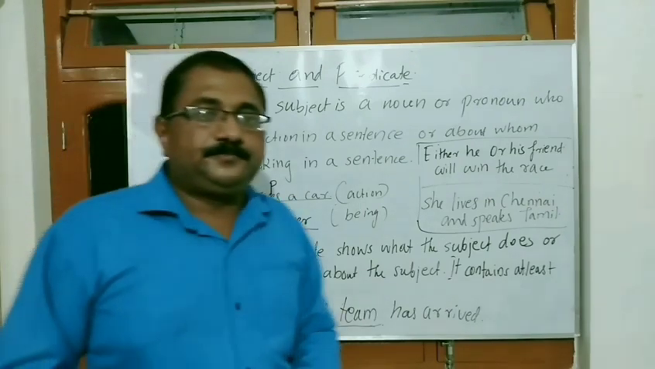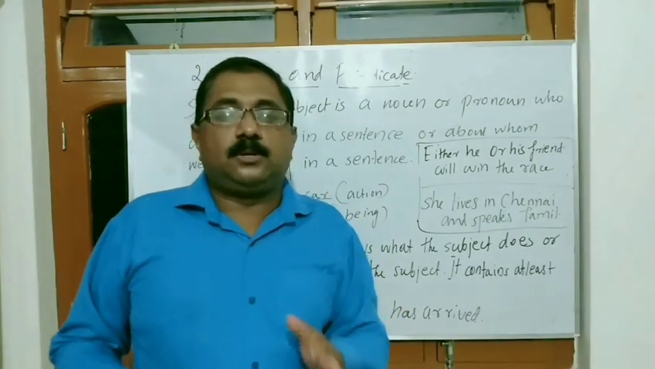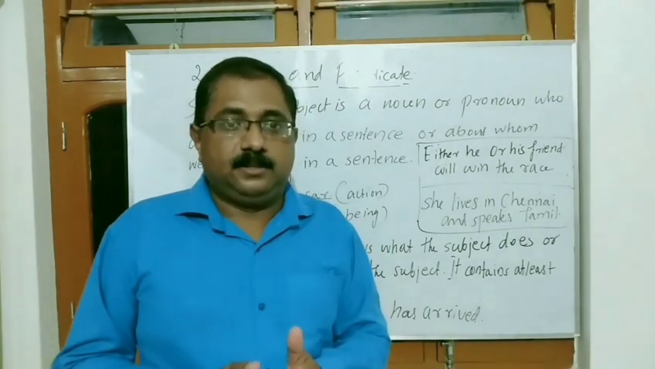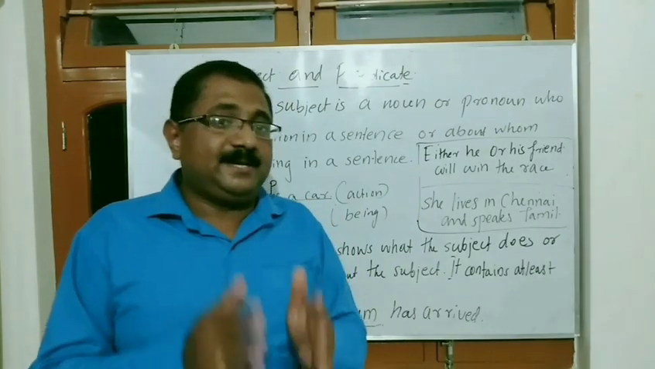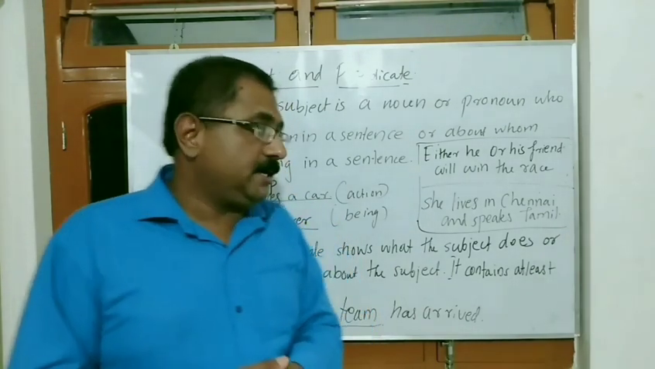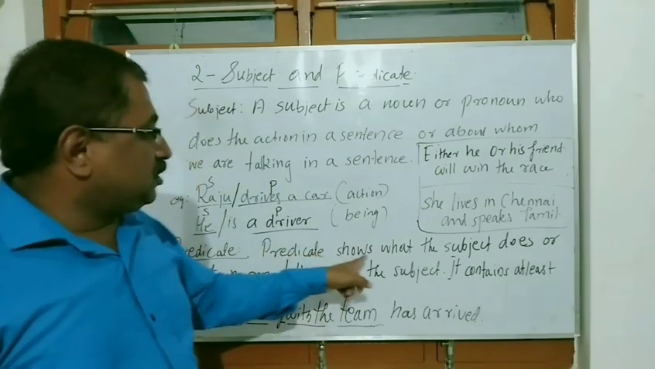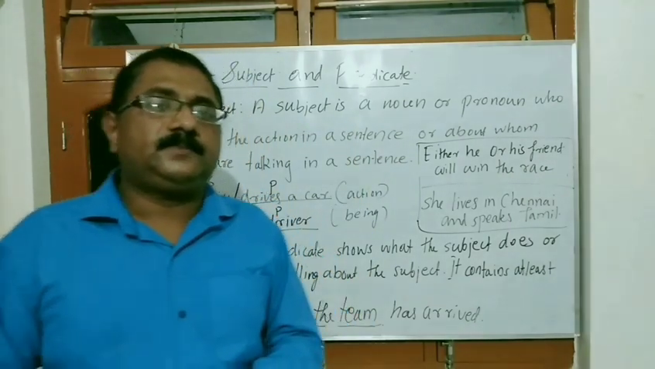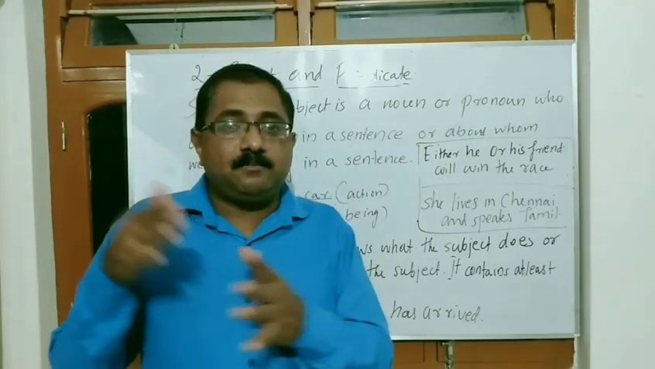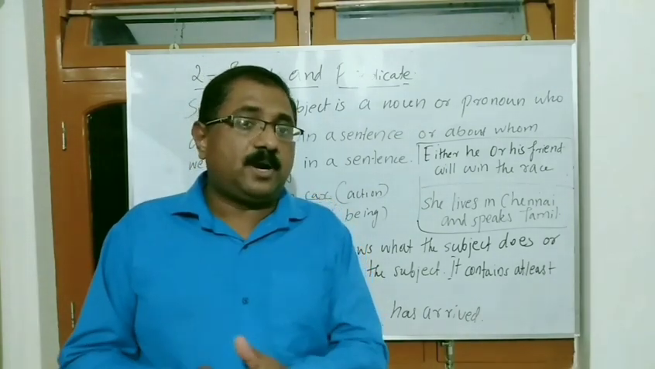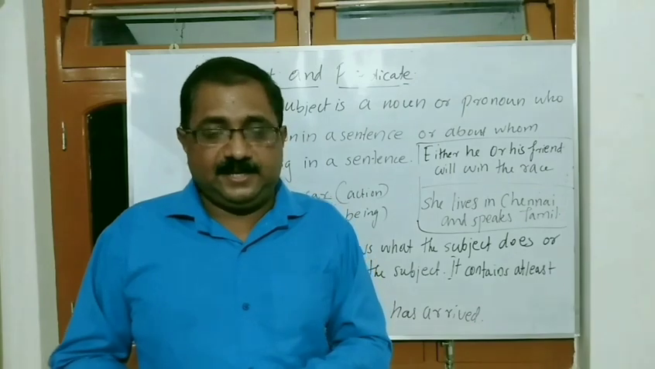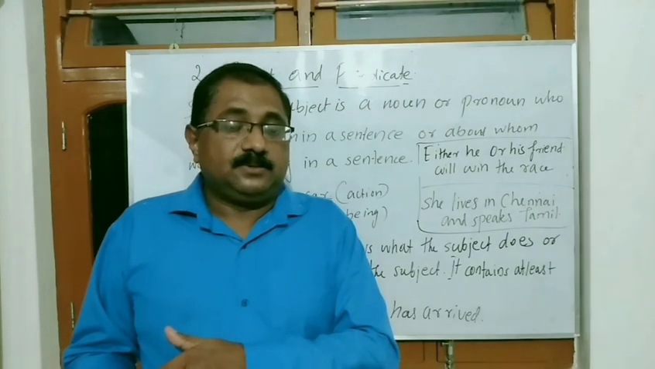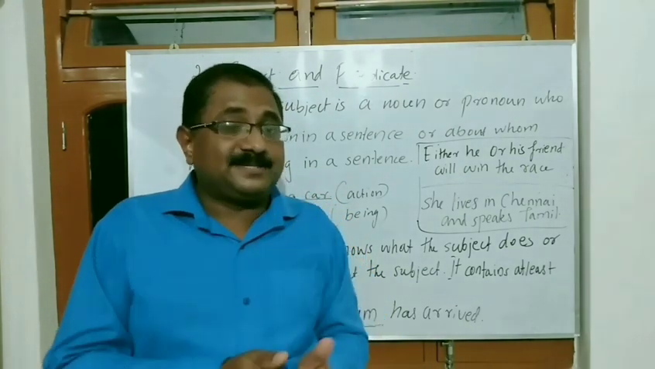So like subject, predicate also there. So what is called a predicate? Predicate means it's a group of words containing a verb. So the main feature of the predicate is that it has a verb. At least one verb will be there. And predicate shows what the subject does or what we are telling about the subject. That means predicate shows the action done by the subject. It shows what the subject is doing in a sentence, or what is described in a sentence, or about what we are describing about the subject in a sentence.